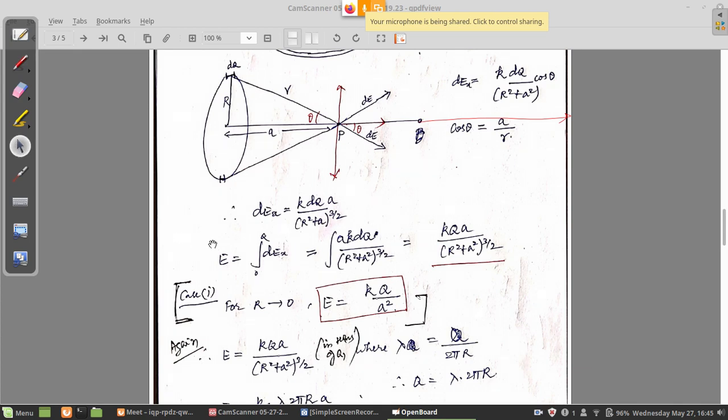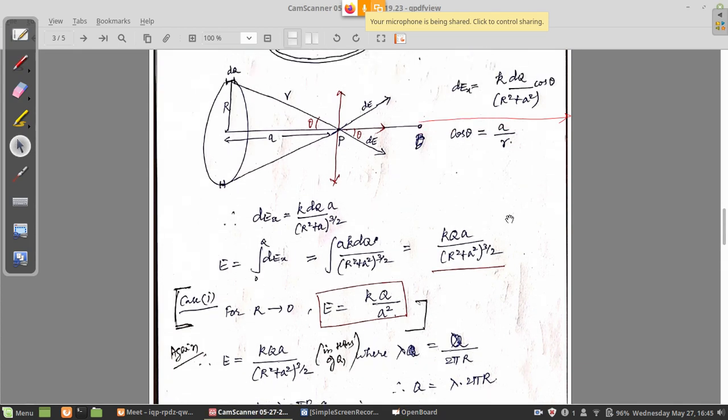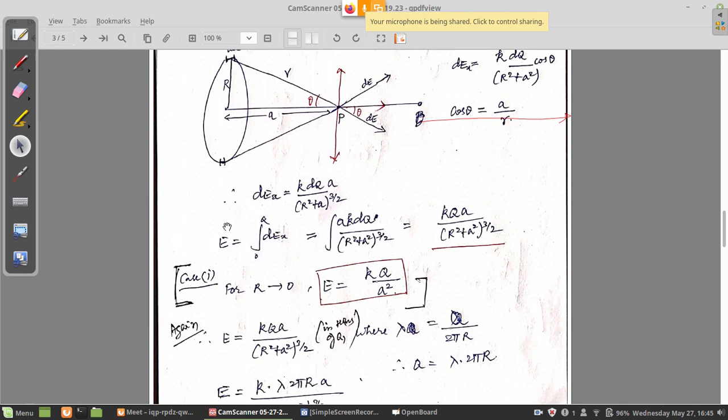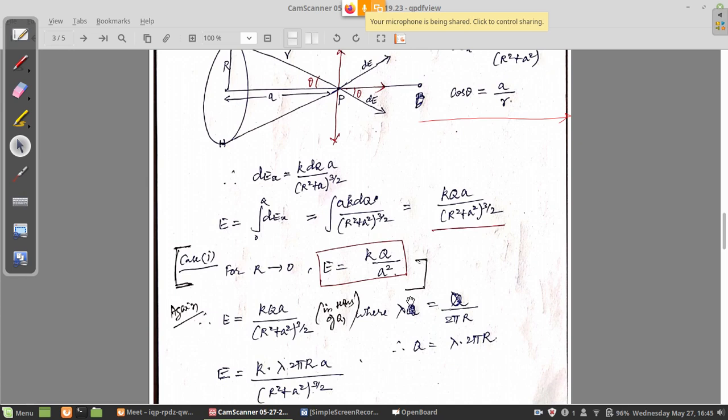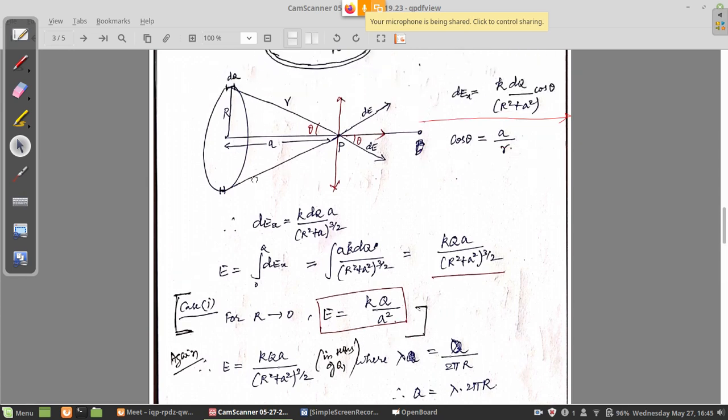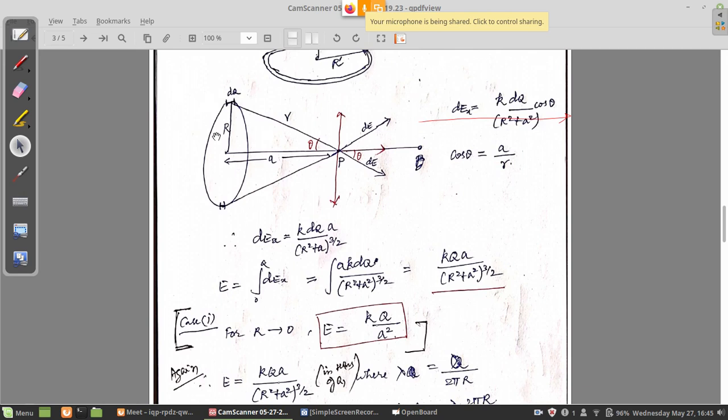Now coming back to the expression we have derived, the electric field kQa divided by (r squared plus a squared) power 3 by 2, if you want to express it in terms of a line charge, because here we have defined the total charge as Q: it is a ring of charge, so it is just like a line charge, but the two ends are joined to form the ring.